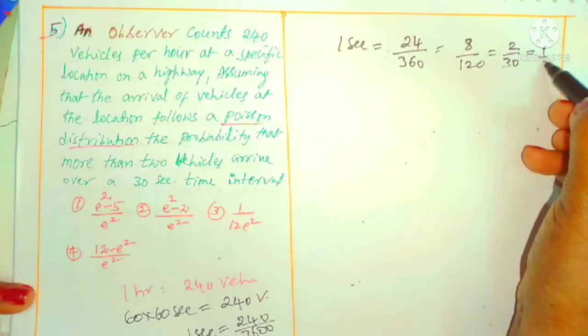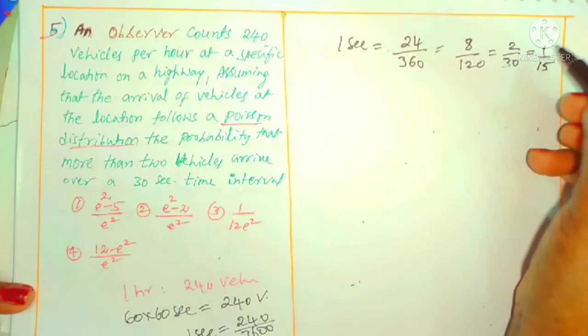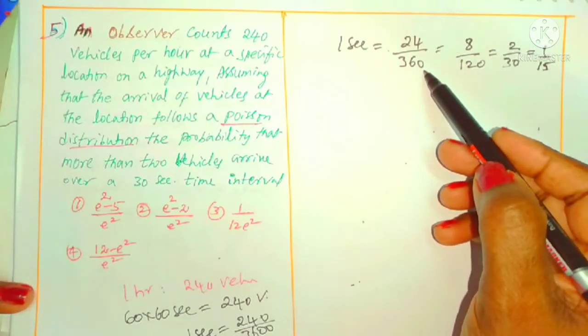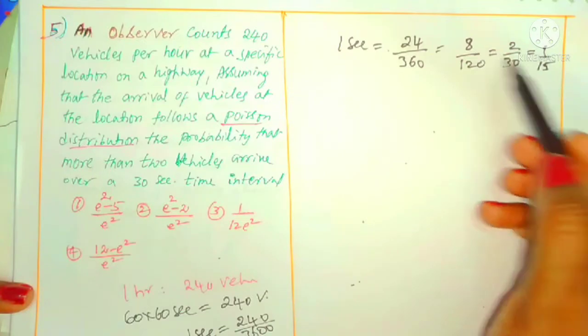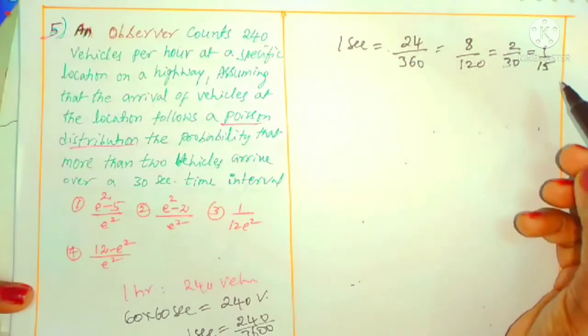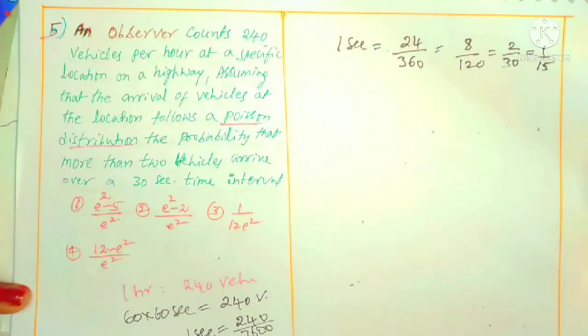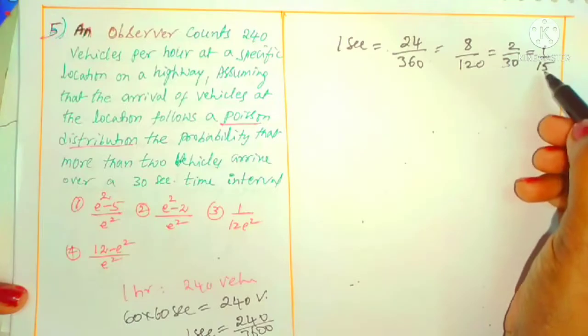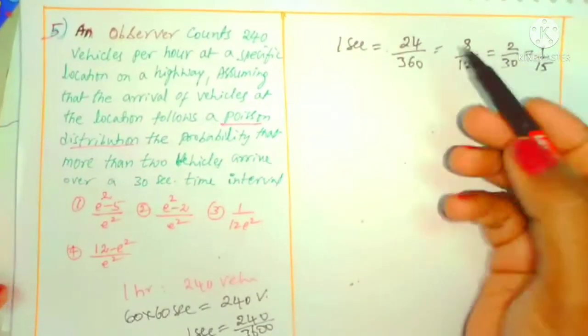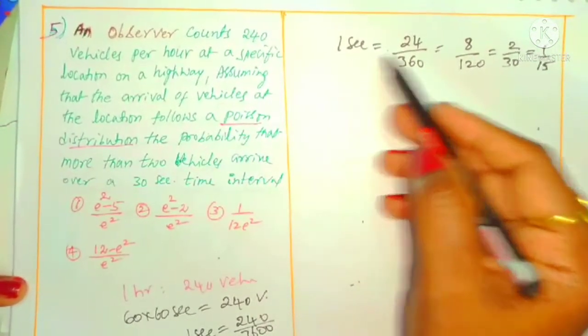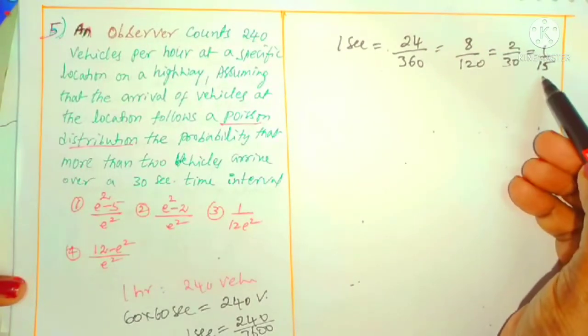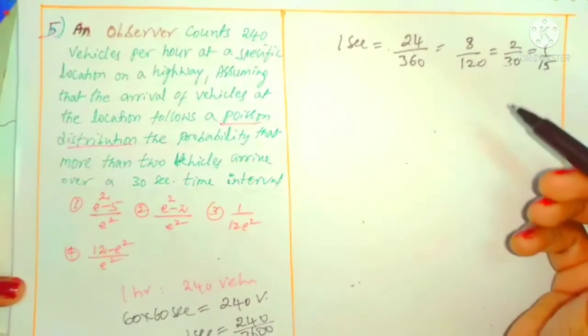Again 2 cancel, 1 by 15. Right. 15 24s are 360. Right, 1 by 15. Calculation part we can take like this. So for 1 second he observes 1 by 15 vehicles.